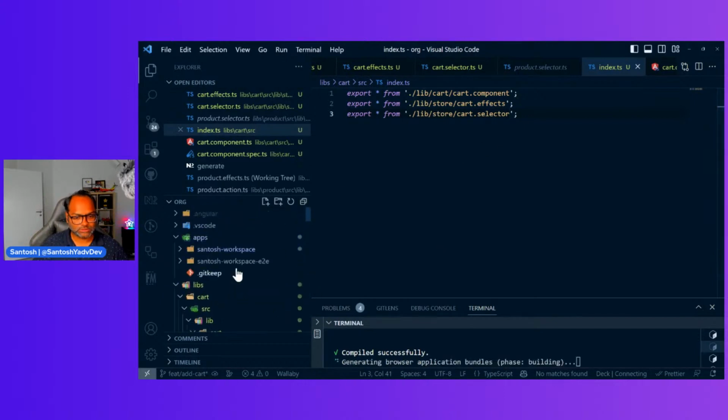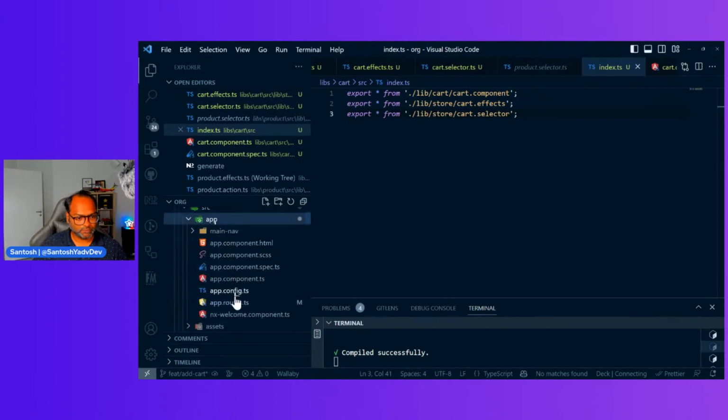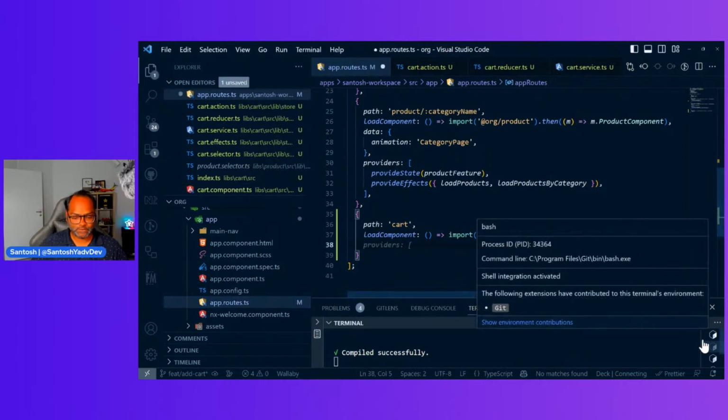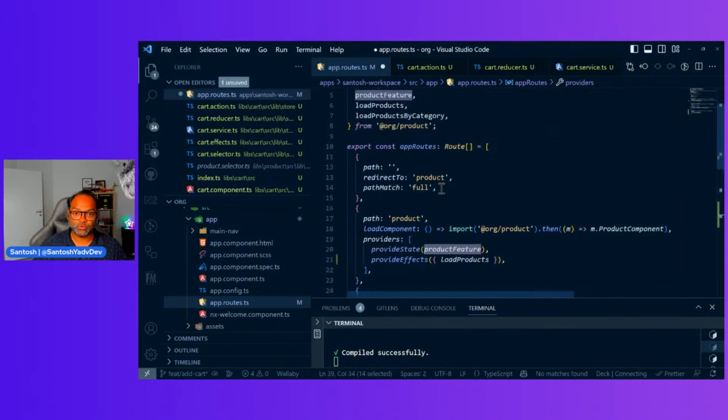So this is it, and then we can go ahead and use them in a route. So let's register those, provide headers, and then also provide state and provide effect. I'll just change the name. I'll make sure that I change it because I have to import it first.